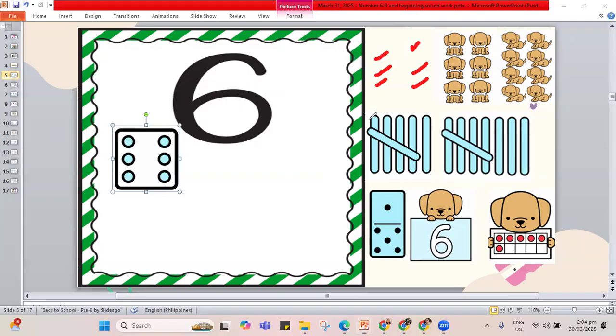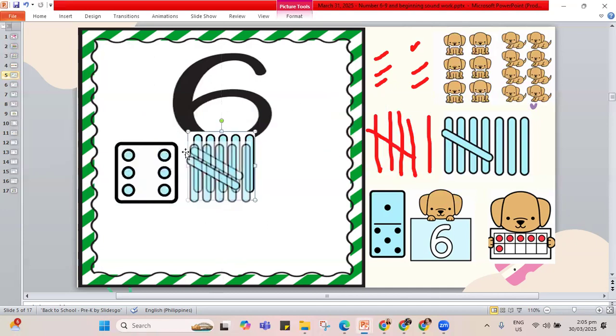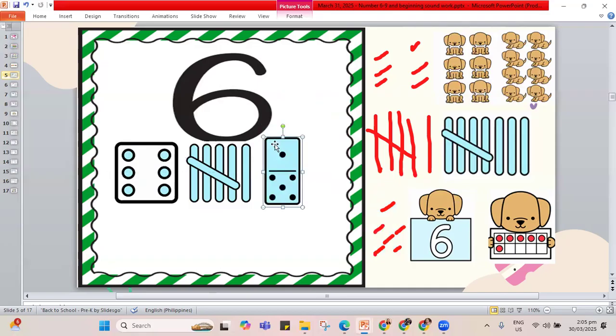How about our sticks? 1, 2, 3, 4, 5 sliding down, and another stick that makes 6. So is it 6? Yes, let's put this one here. This shows 6. How about in the dominoes? How many circles do we have? 1, 2, 3, 4, 5, 6. 6 as well. Let's put it inside for number 6.